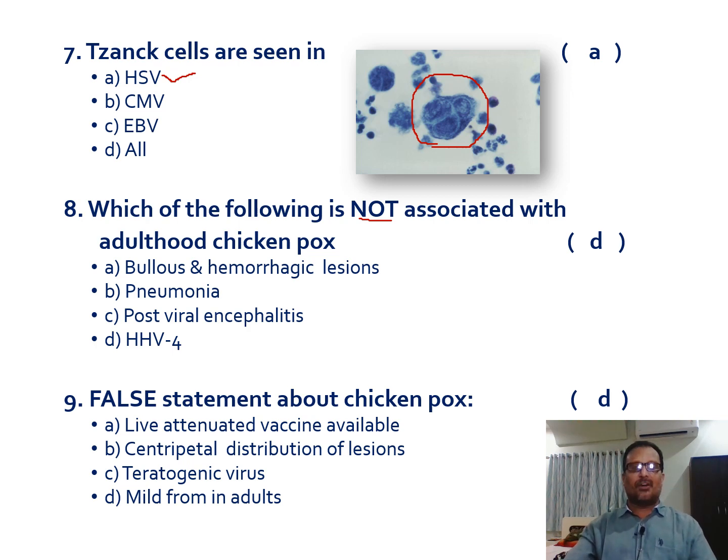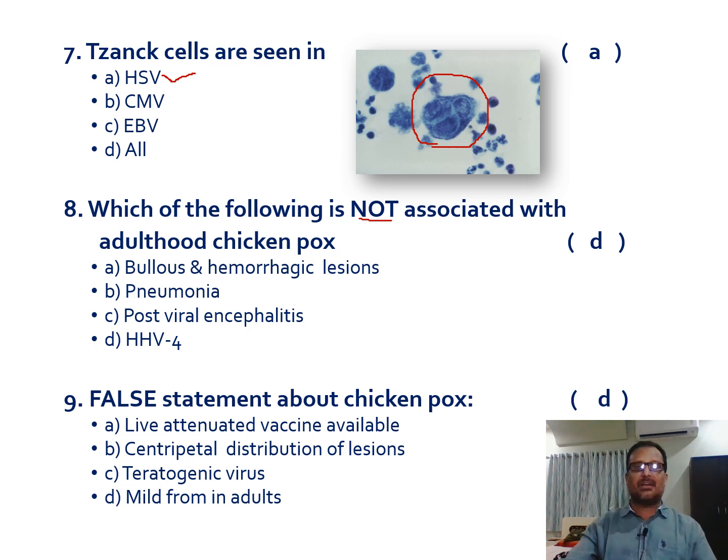And next one is the false statement about chickenpox. That means there are three true statements and one false one. A option is live attenuated vaccine available. Yes, the live attenuated vaccine is available against chickenpox, which has to be given at more than 1 year of age, and we have to give 2 doses 6 months apart.